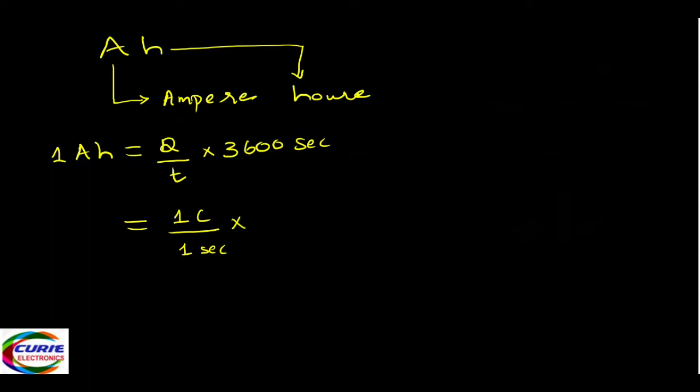So ampere multiplied by time, that is 3600 seconds. So here the second cancels. Now 1 Ah, 1 ampere hour, means it is 3600 coulombs of charge. So this is what we mean by 1 Ah equal to 3600 coulombs.